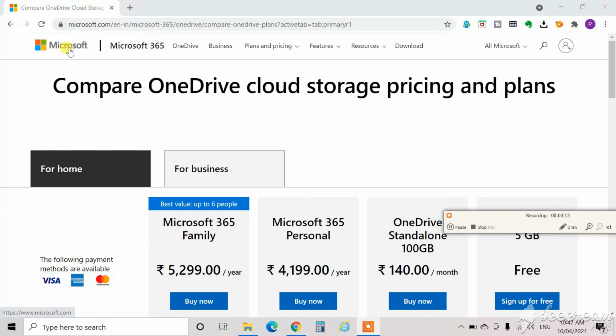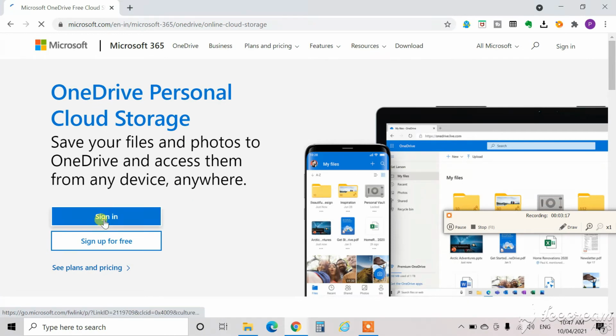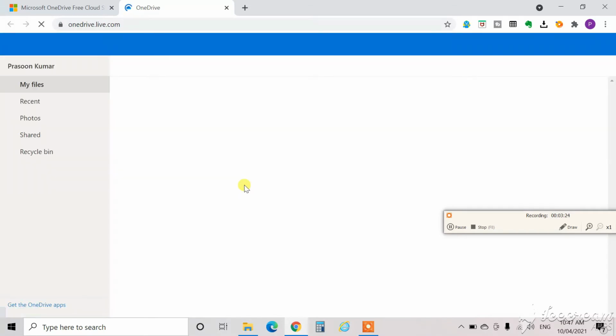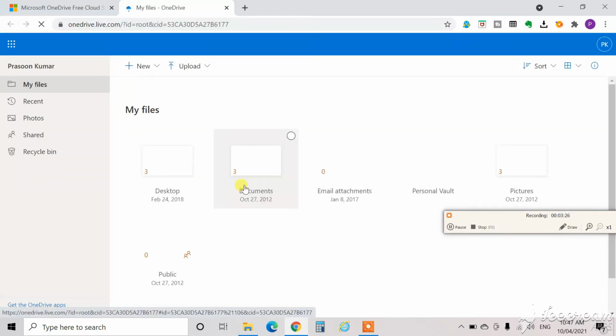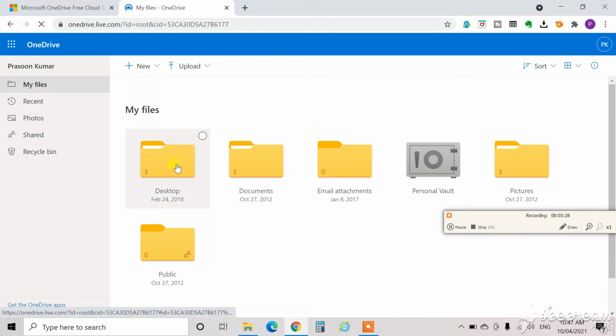Now if you want to access these files from anywhere else, you can go to onedrive.live.com and log in. You will see all the folders as in the OneDrive folder on your system. You can easily open these files online.